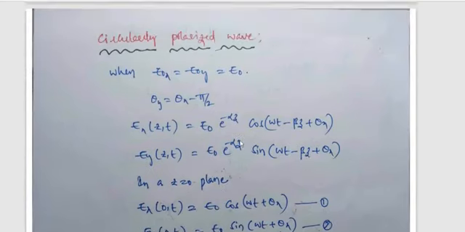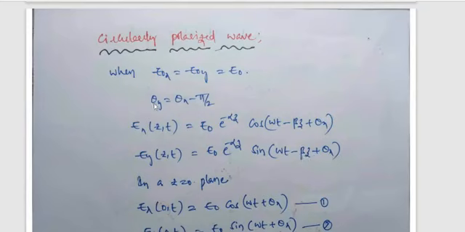See here, we are taking Ex as a cos function and Ey as a sin function. Why is Ey a sin function? We are placing theta y equal to theta x minus pi by 2. In terms of the mathematical operation, cos becomes a sin: omega t minus beta z plus theta x.